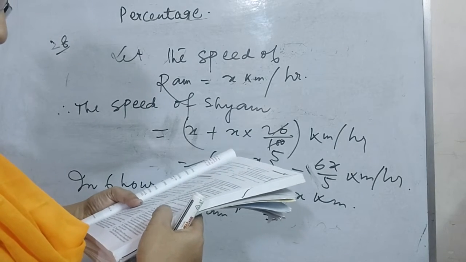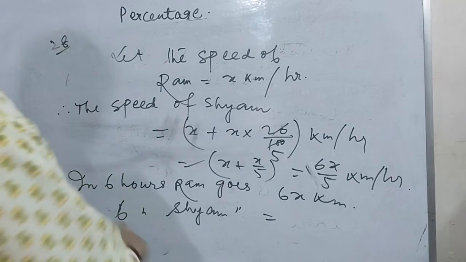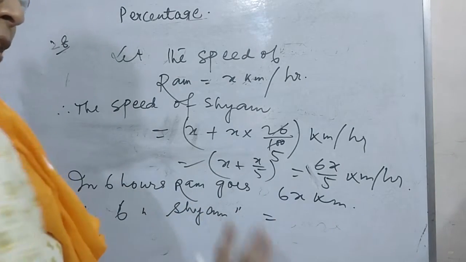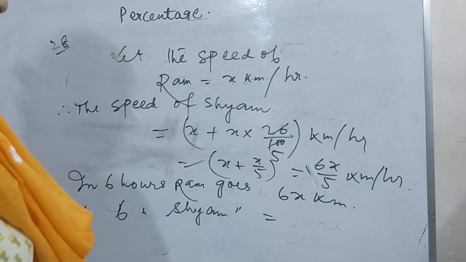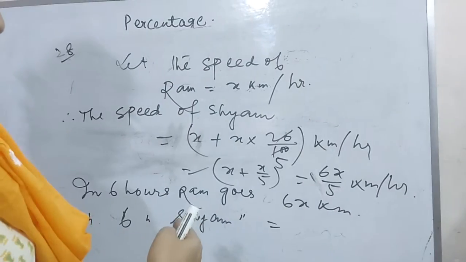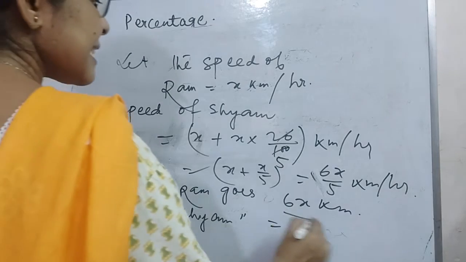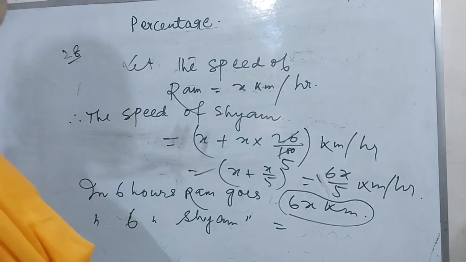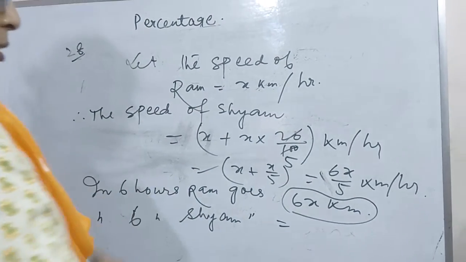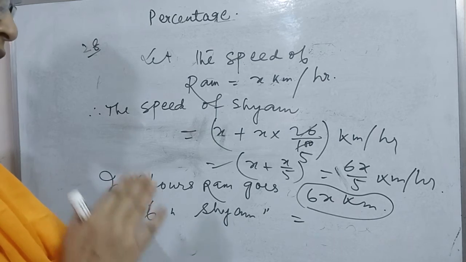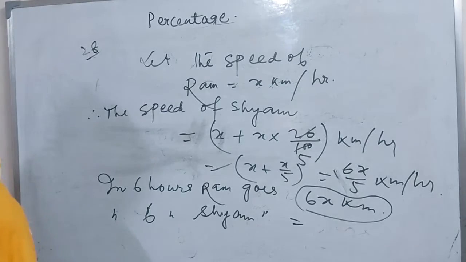What is the time taken by Shyam to cover a distance which Ram takes 6 hours to cover? That means in 6 hours Ram goes 6x kilometer, and we have to find the required time for Shyam to cover the 6x kilometer distance. We have to find the time that Shyam will take to cover the distance 6x kilometer.